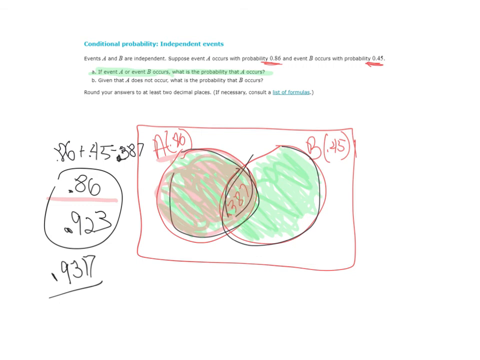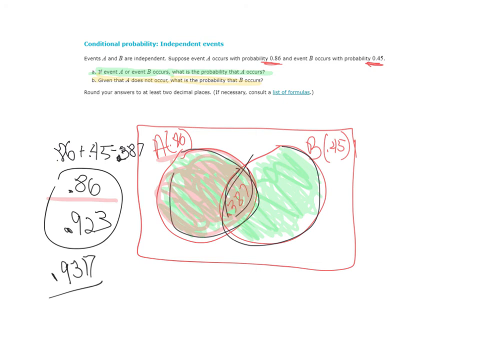All right, and then let's see if we can figure out this next one. Given that A does not occur, what is the probability that B occurs? I'll tell you what, I'm going to just get a new little sheet.